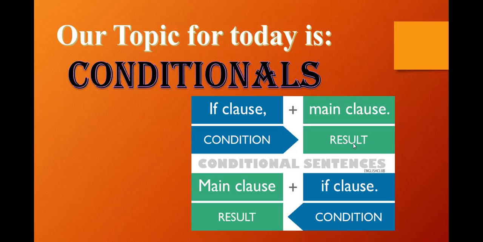It can also be written in the other way, that is, we first give the result, that is the main clause, and then we go to the if clause. That is, the main clause comes first and the if clause comes second. That means I will pass the exams if I study hard. So the if clause goes to the end and the main clause, or the result, comes before. Clear? Okay, let's move on.